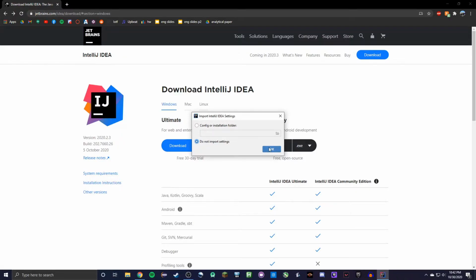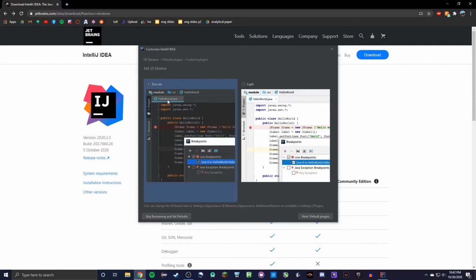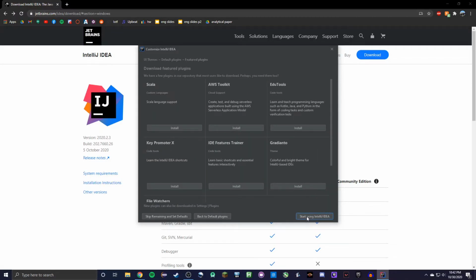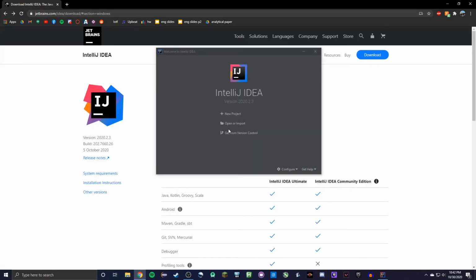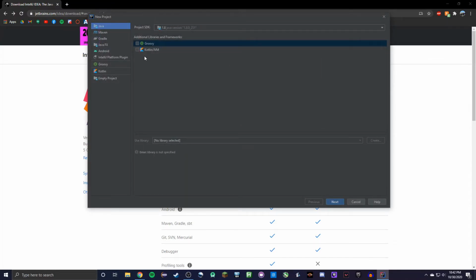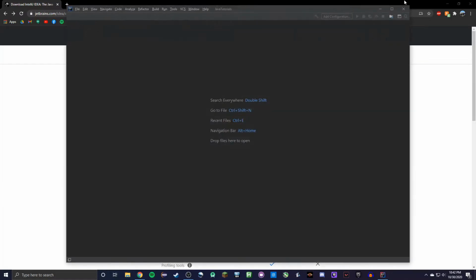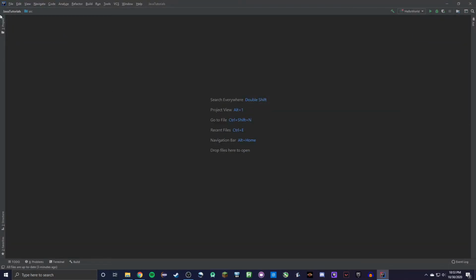Then do not import settings. Then I'll choose dark mode because I like dark mode. Continue. Start using IntelliJ. We do new project, and then Java. Next. We'll name it Java tutorials. And here's IntelliJ.